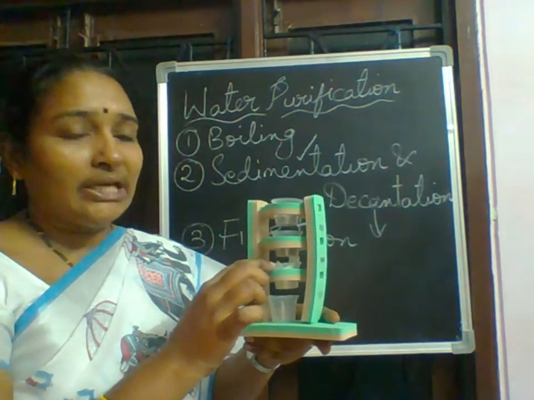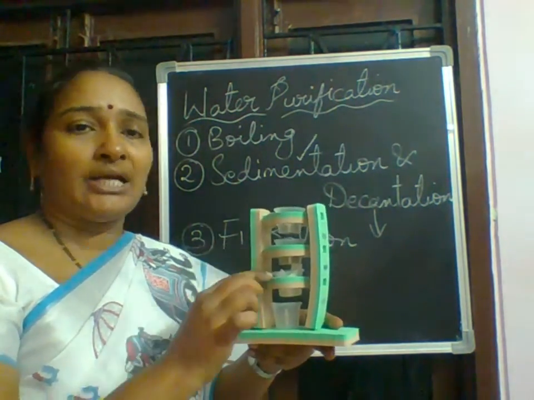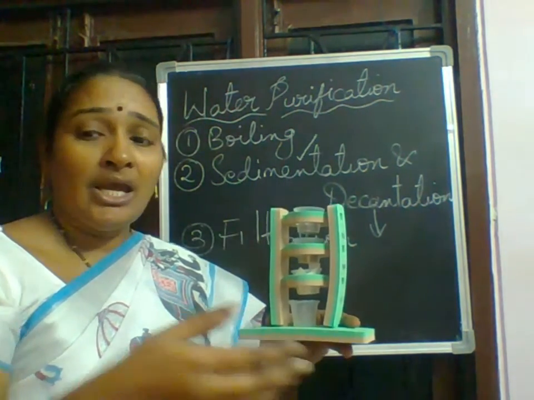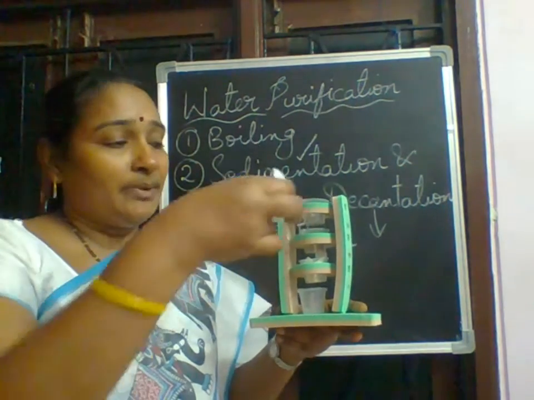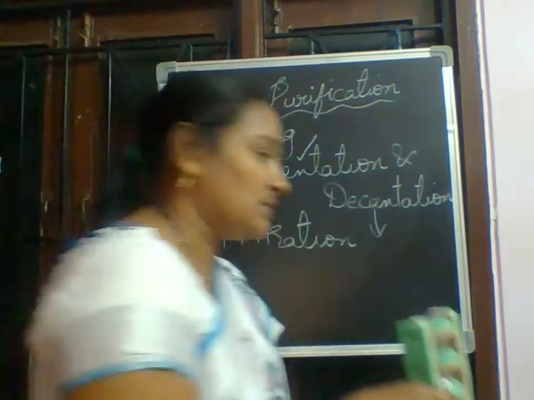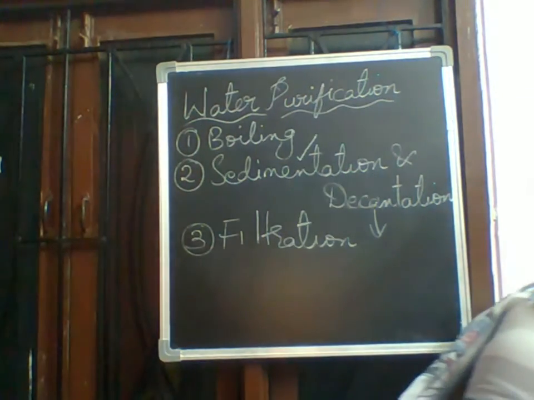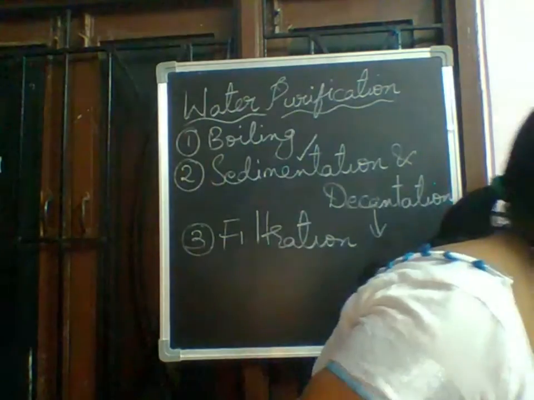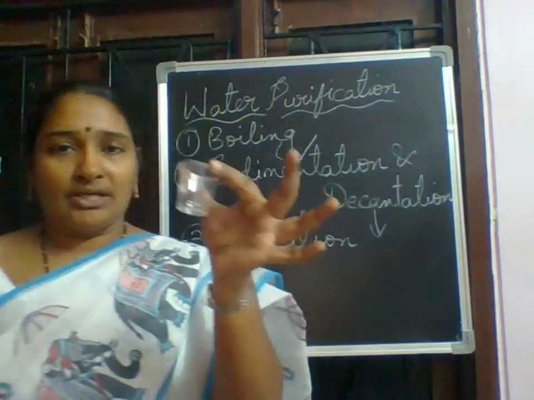Before pouring the fine sand into that container, I kept a filter paper in that glass beaker. Let me show how I kept it. See, I have taken a glass.